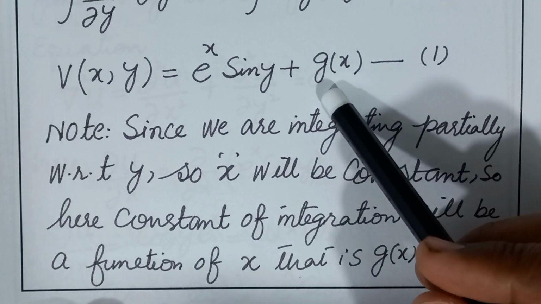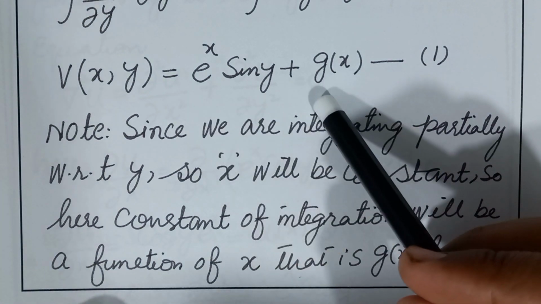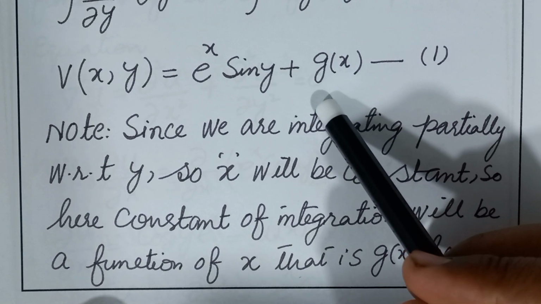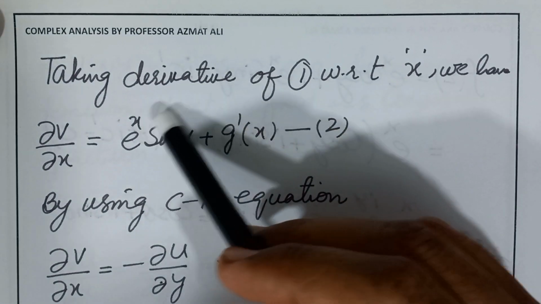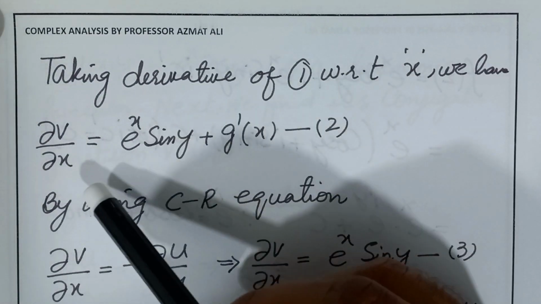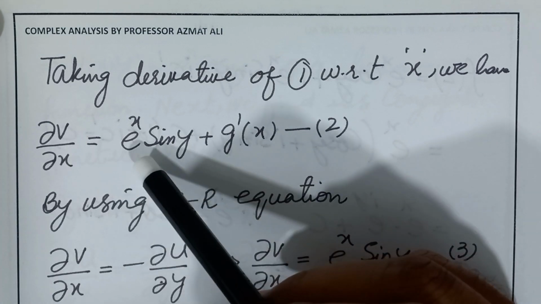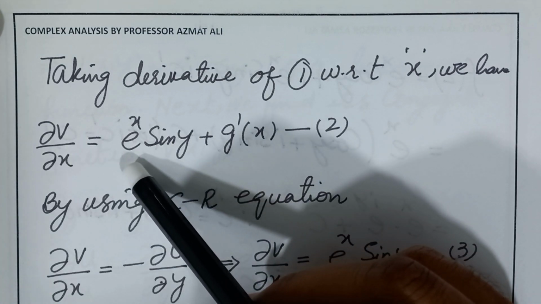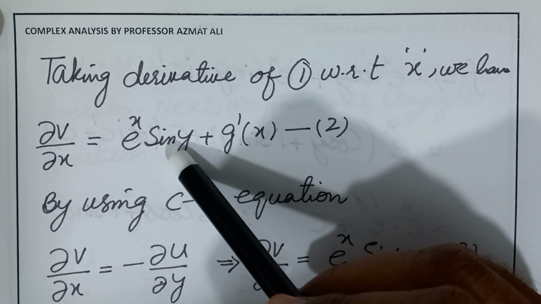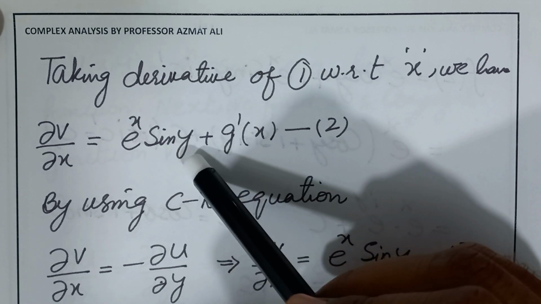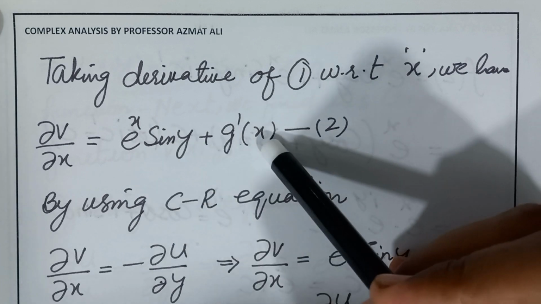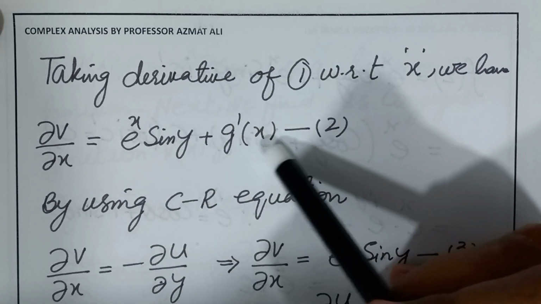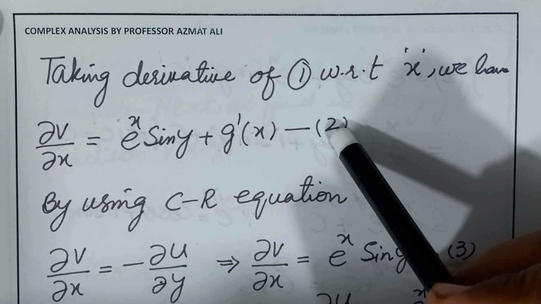For this we will take derivative on both sides, and then we will use the second CR equation. So taking derivative of 1 with respect to x, we have partial v over partial x equal to e raised to power x into sin y. You know that sin y is a constant, and the partial derivative of e raised to power x is e raised to power x, and derivative of g(x) is g dash x here. This is equation number 2.